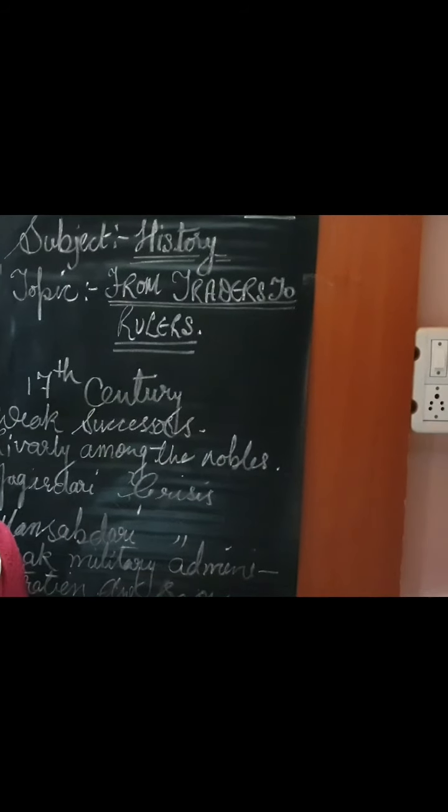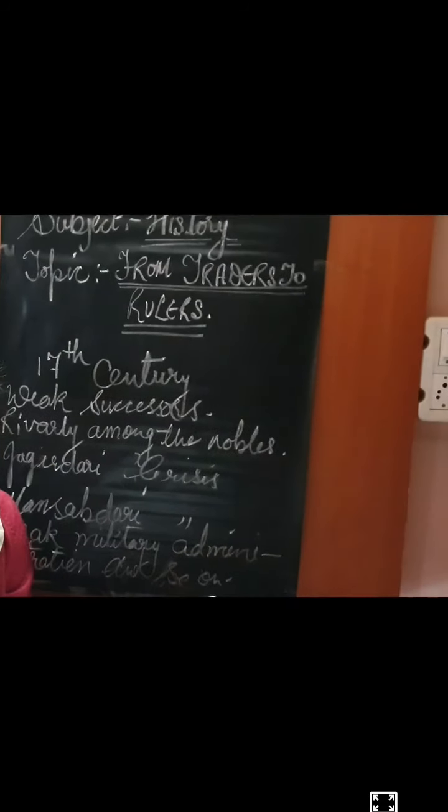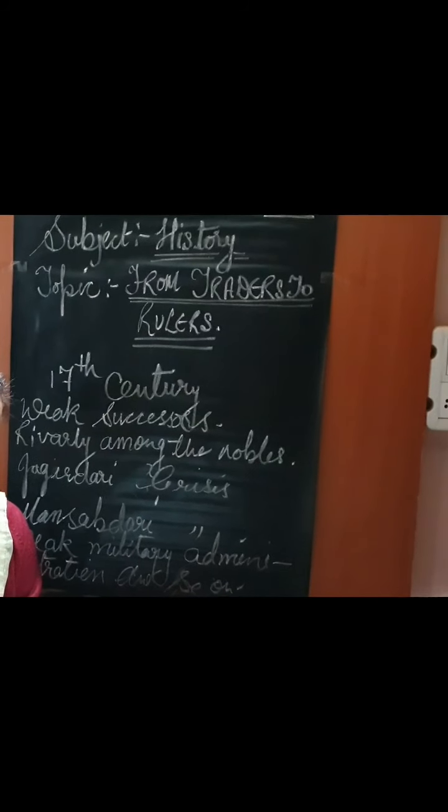The final two countries struggling for power in India would be England and France. Now what happened between these two countries and how did they struggle? We'll continue in the next video. Thank you.